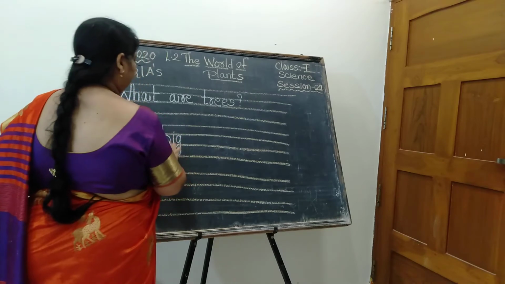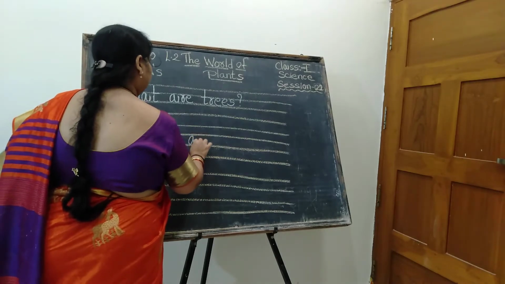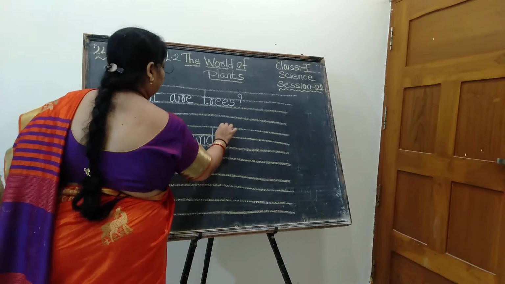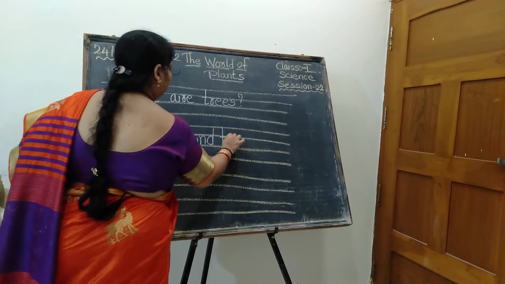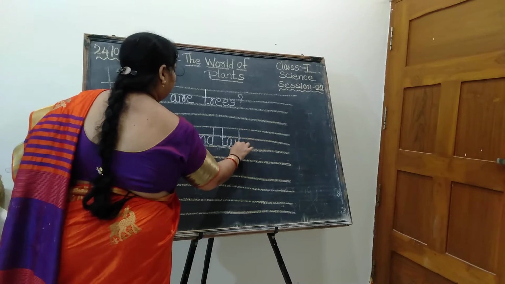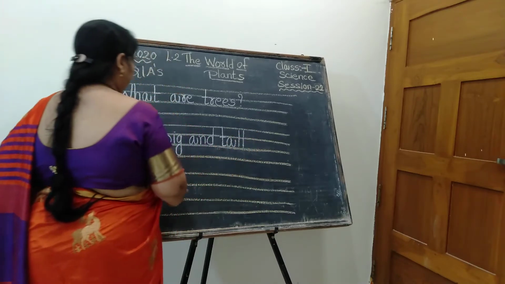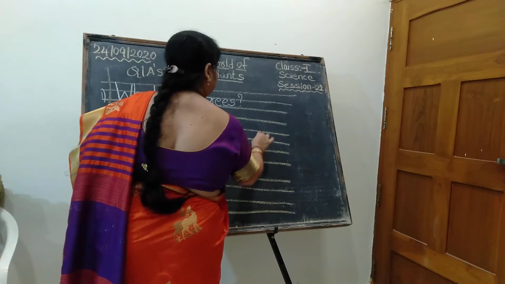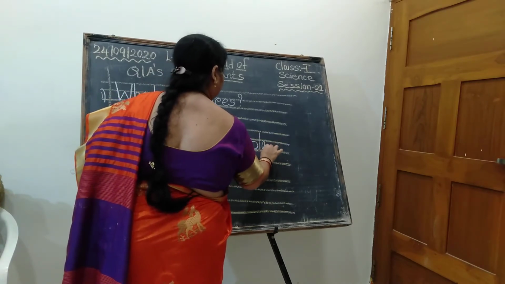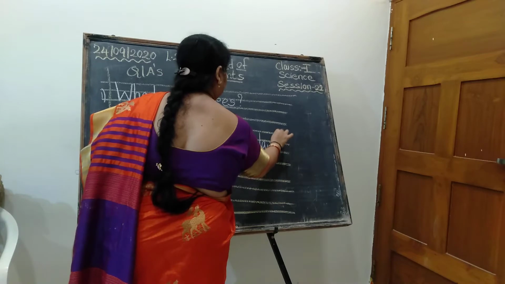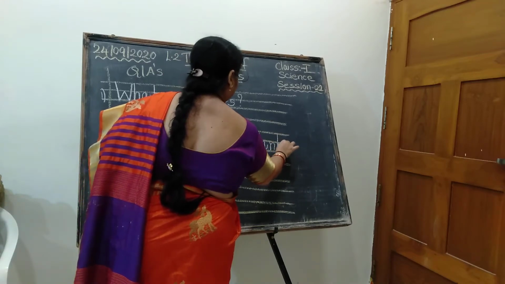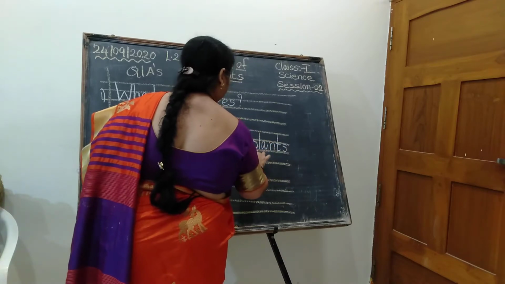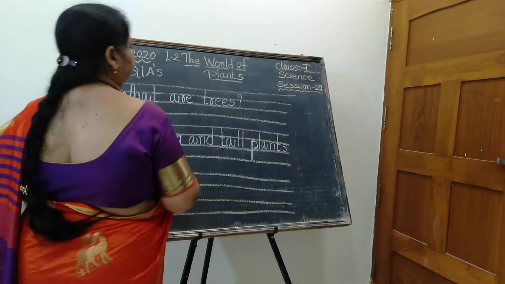So you should say very big, and they are tall plants. They are not short. So they are tall plants. Spell the word of tall. T-A-L-L. Tall. Very big and tall plants. Spell the word of plants. P-L-A-N-T-S. Plants. Touch the midline, upper stroke and down stroke. Follow the strokes, children. Don't write it upside down.